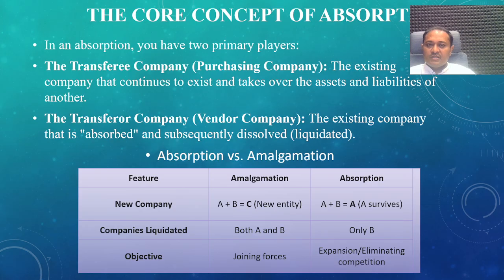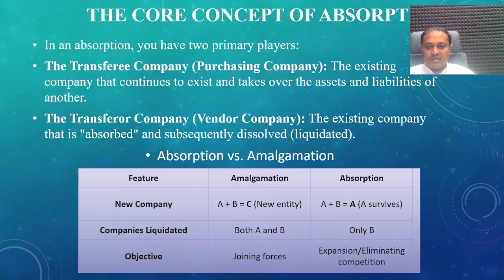A company is an existing company that continues to exist and takes over the assets and liabilities of another. The transferor company is the vendor company. In this example, B Limited is an existing company that is absorbed and subsequently dissolved. So in this absorption there are two companies, one a purchasing company and the other a vendor company.